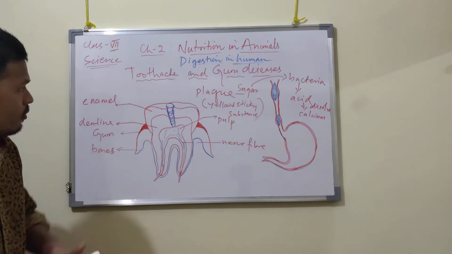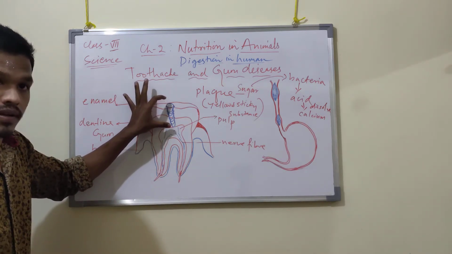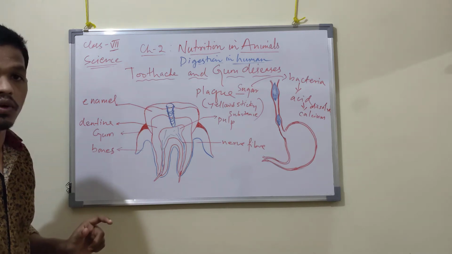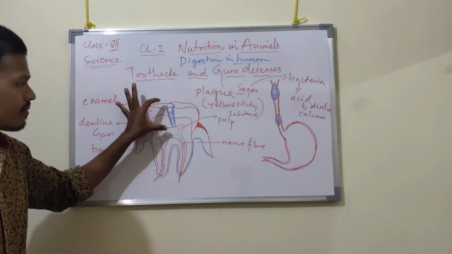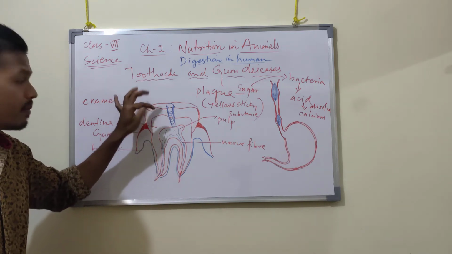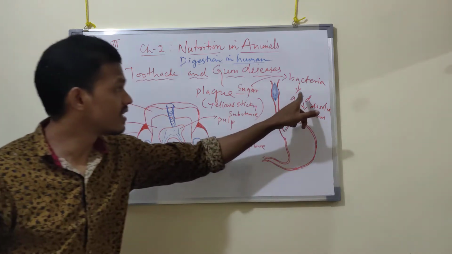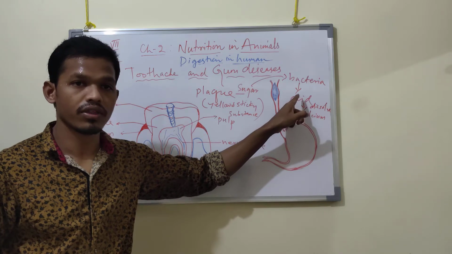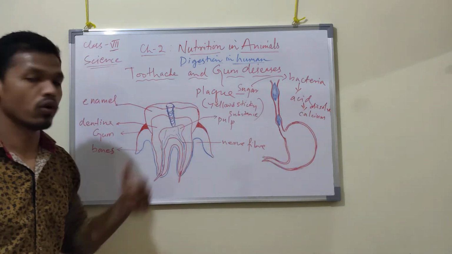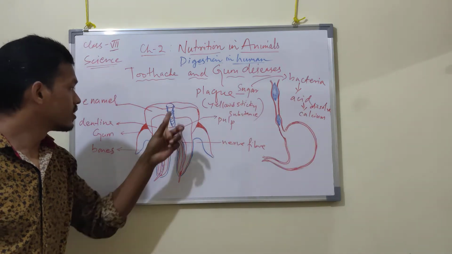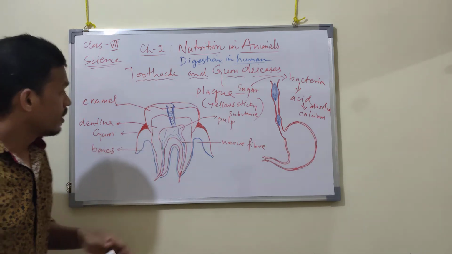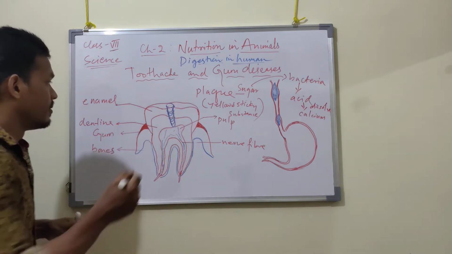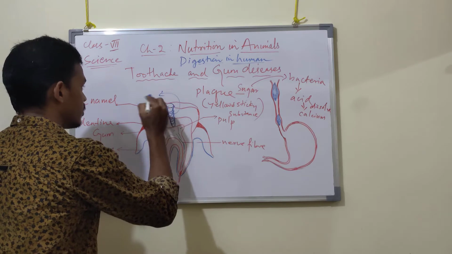So a hole will be created on the enamel and dentine. What is the reason behind this hole? The bacteria release acid, and that acid will make a hole inside. Got it now? So this is called a cavity.